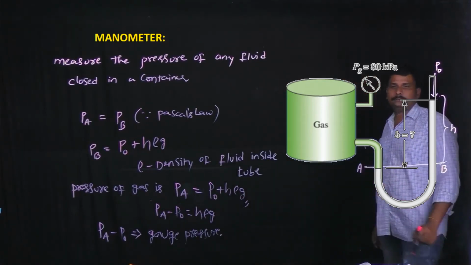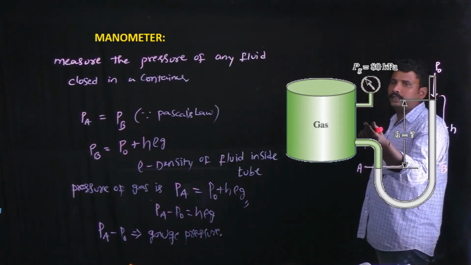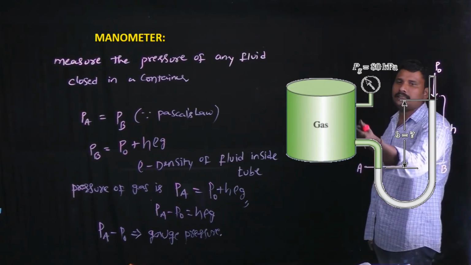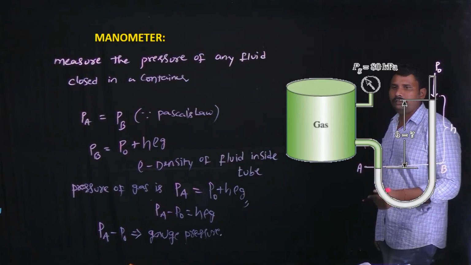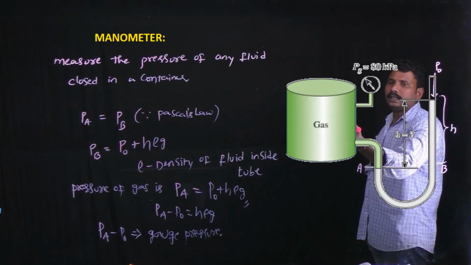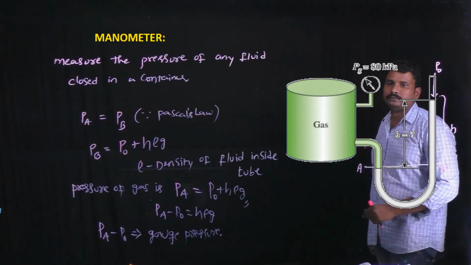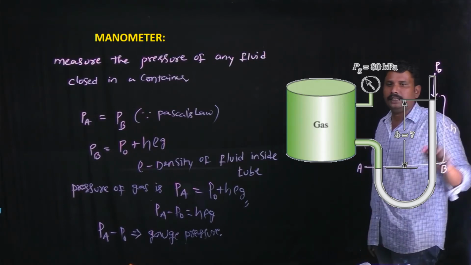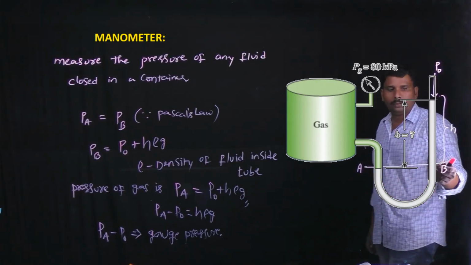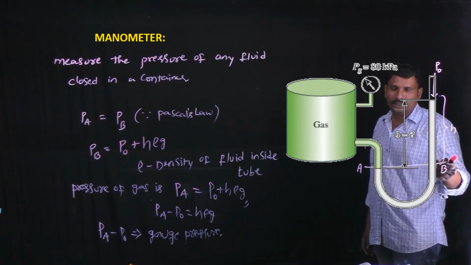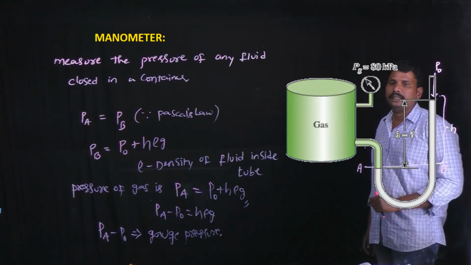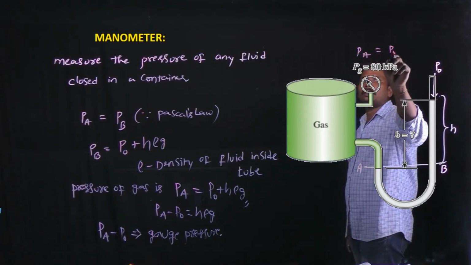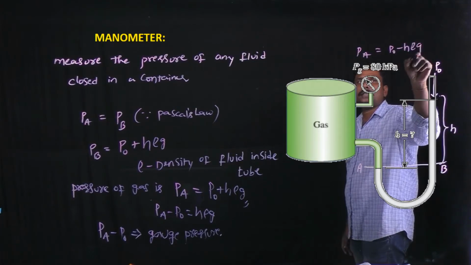When the U-shaped tube is connected to a container with a gas at low pressure, the liquid level does not rise to a height h. If for low pressures the liquid level is below the position B, the pressure of the gas is PA equals P naught minus H rho g.